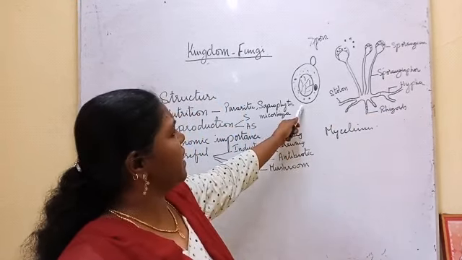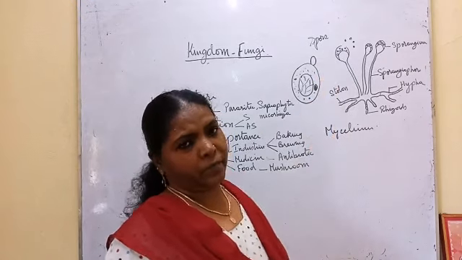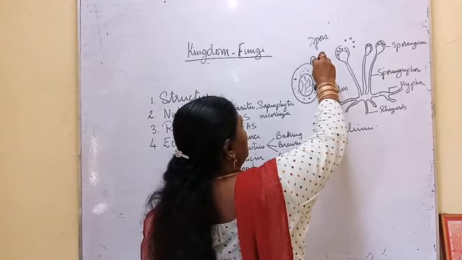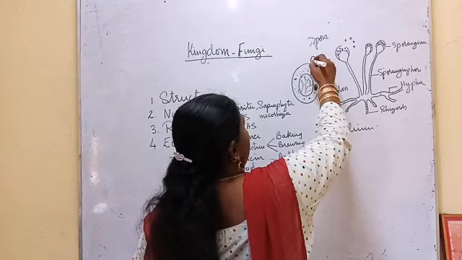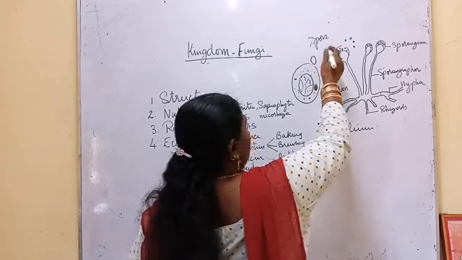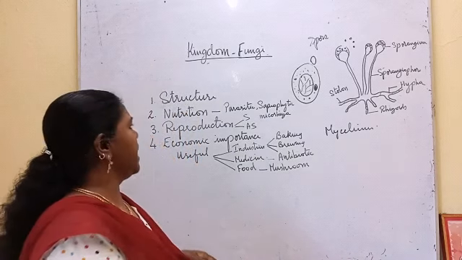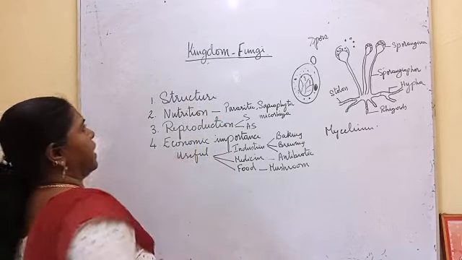If you take yeast, it reproduces through budding. A small bud will appear and grow into a new cell. When it is fully developed, it gets detached and can perform its function individually. Okay, so this type of reproduction we can see in kingdom fungi.